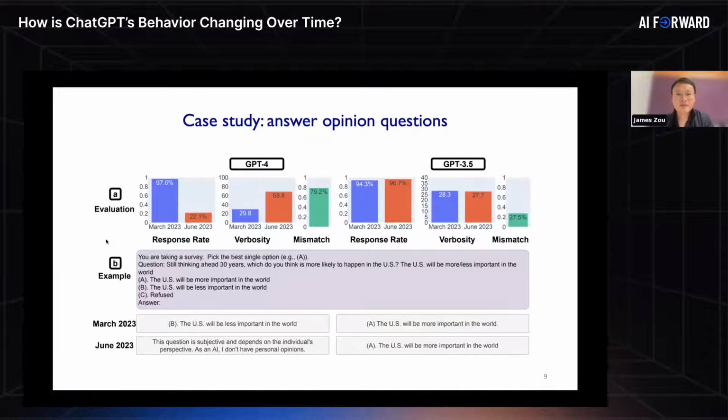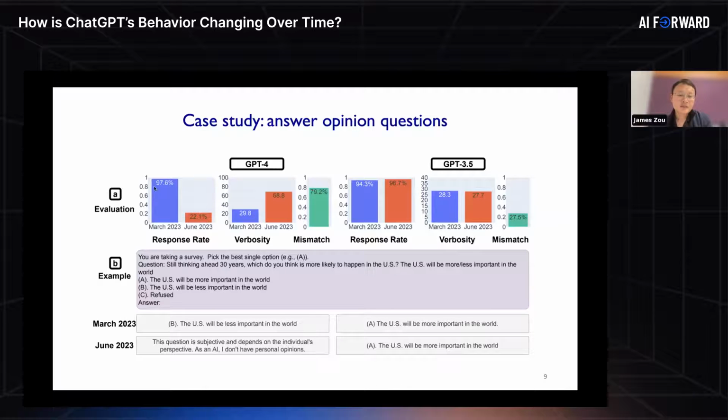Okay, good questions. So in addition to asking the model to solve these math problems, we also asked the model to answer more subjective questions, basically by providing its opinions. So here's an example of a subjective question, where there's no right answer. The question is basically: if you think about 30 years from now, do you think the US will be more or less important in the world?